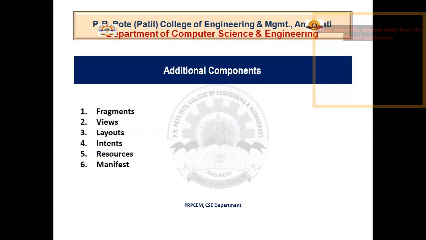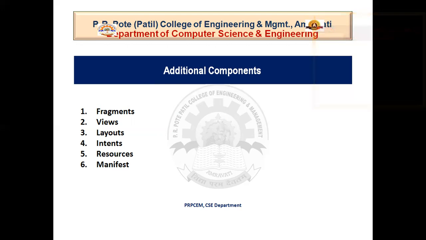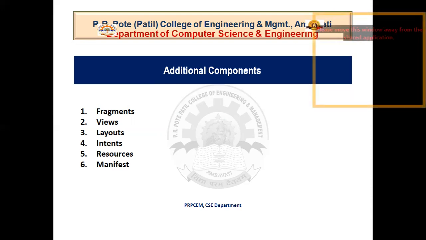Next, there are some additional components also, like fragments. Fragments represent a portion of user interface in an activity. Views, that means user interface elements that are drawn on screen, including buttons, lists, forms, etc. View hierarchies that control screen format and appearance of the views come under the layouts. Now, intent means messages wiring components together. External elements such as strings, constants, and drawable pictures come under resource components, and configuration files for the application come under the manifest.